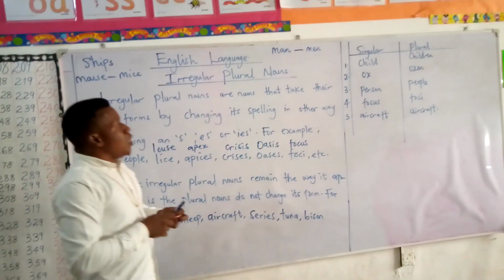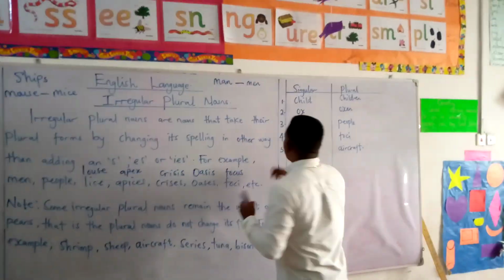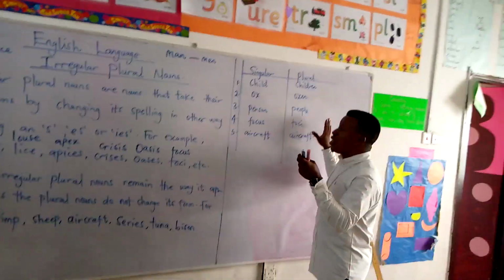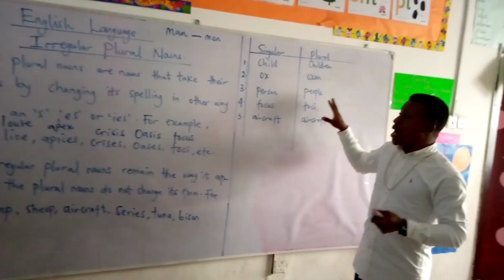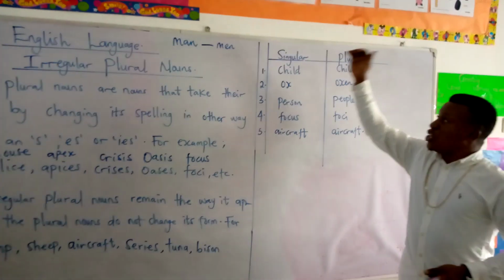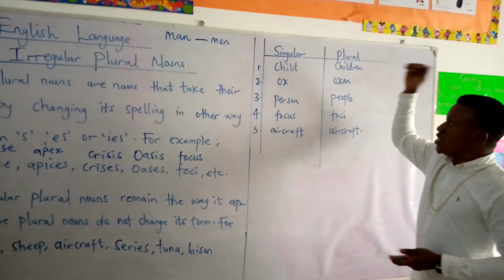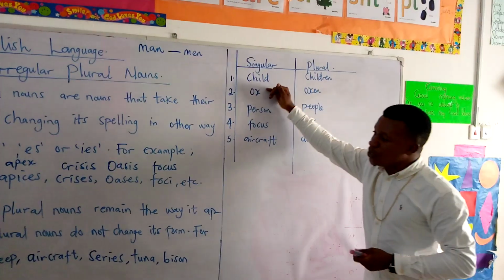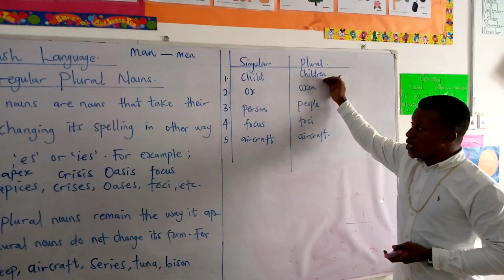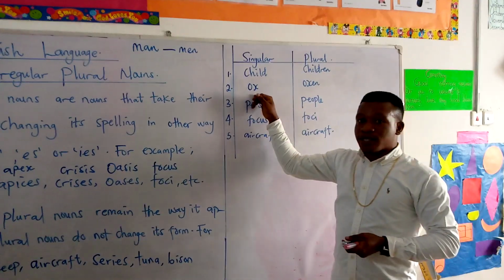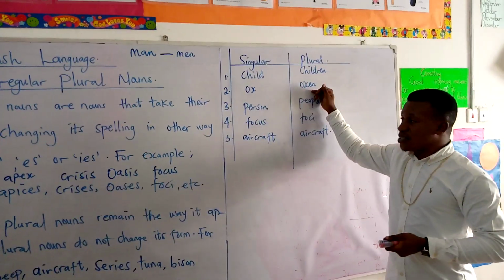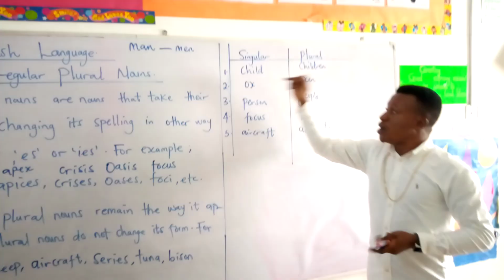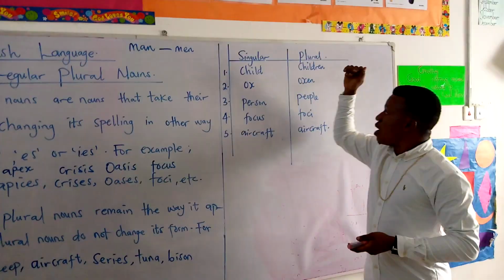Okay, with this, I'm sure you'll be able to understand properly what I'm trying to say about irregular plural nouns. Child, children. Ox, oxen.